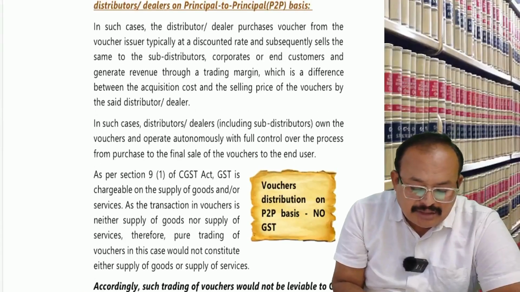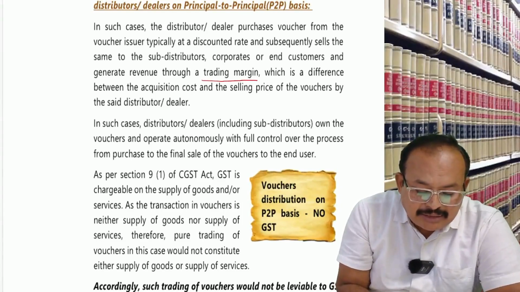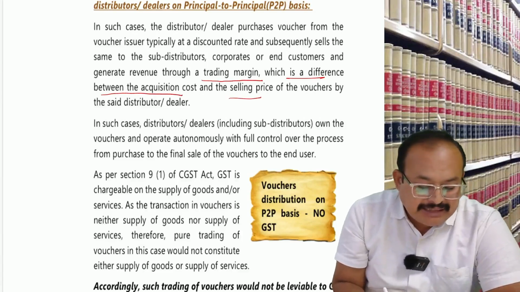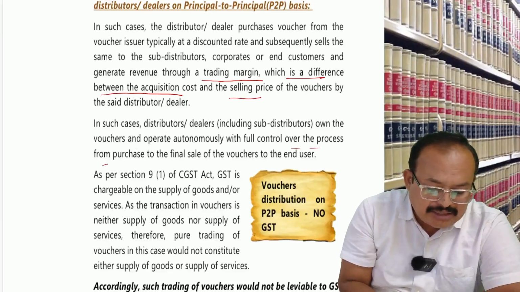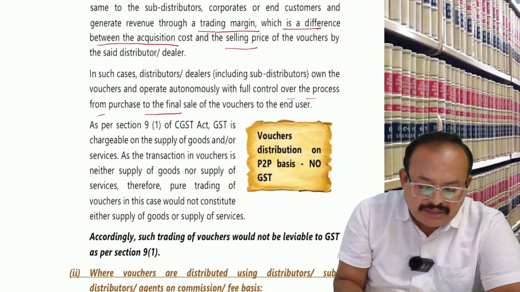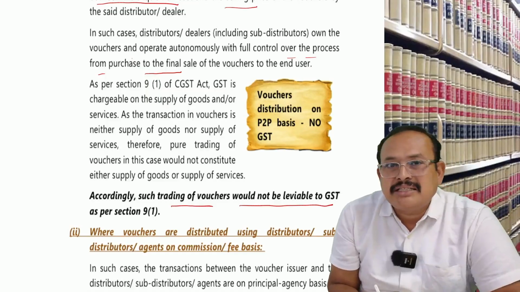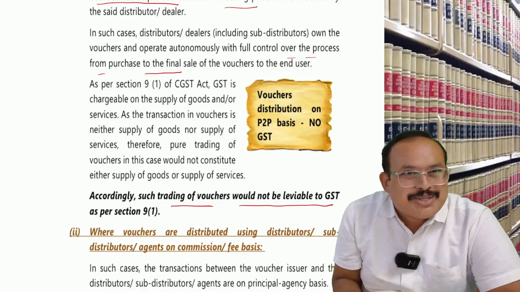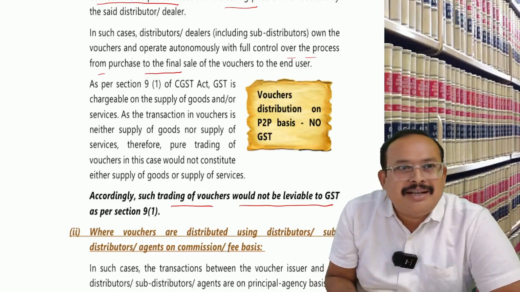In case of a distributor selling to end users through trading margin, which is the difference between the acquisition cost and selling cost, here they said the dealers own the vouchers and operate with full control over the process to finalize the vouchers to end users. Accordingly, such trading in vouchers would not be liable to GST. Trading in vouchers, trading in actionable claims, which supply excludes. I am trading with that, not a supply.